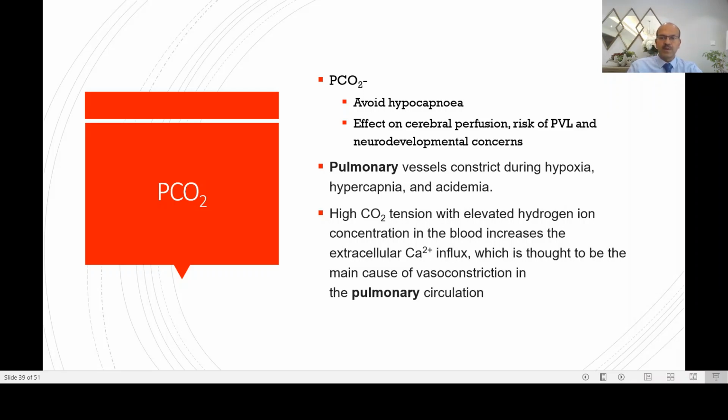This applies very importantly for babies with diaphragmatic hernia as well, where you accept a slightly lower pH, you accept a slightly high PCO2 when you want to avoid overdoing ventilation. So the high carbon dioxide tension with elevated hydrogen ion concentration increases the extracellular calcium influx, which is thought to be the main cause of vasoconstriction in the pulmonary circulation. So this is about the hypocapnia.